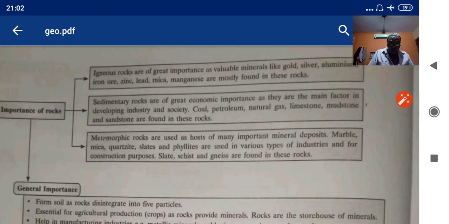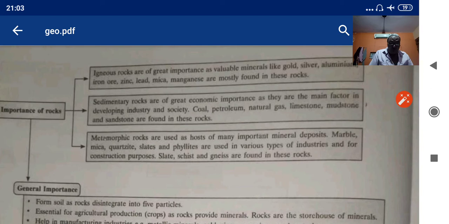Now, importance of rocks. What are their uses? Igneous rocks are of great importance as valuable minerals like gold, silver, aluminium, iron ore, zinc, lead, mica, manganese are mostly found in these rocks. Sedimentary rocks are of great economic importance as they are the main factor in developing industry and society.